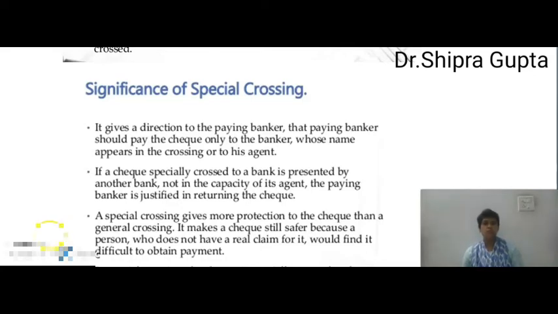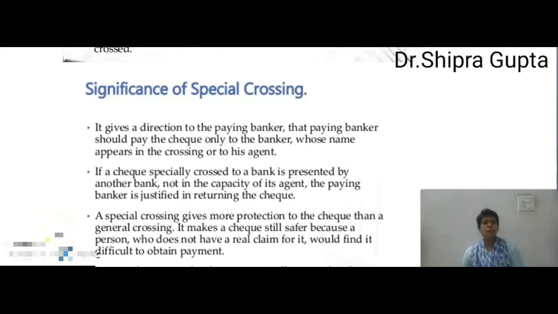Next, if a check specially crossed to a bank is presented by another bank which is not an agent bank, the paying banker is justified. The paying banker can demand justification and can return the check.